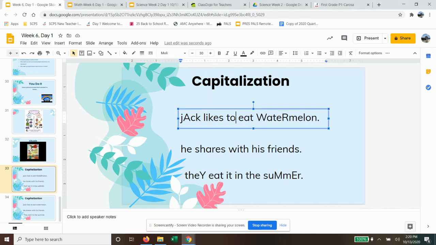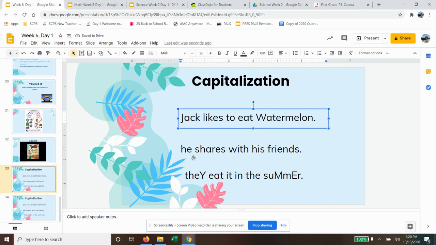Obviously, this Jack is wrong because it's the start of a sentence and Jack is a name. So Jack should have a capital J. And then we discussed that letters should be lowercase when they are in the middle of a word.